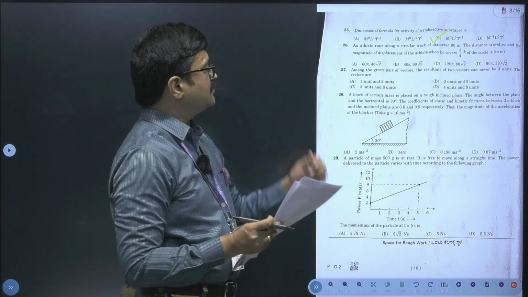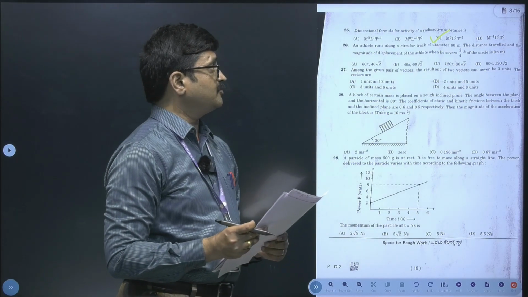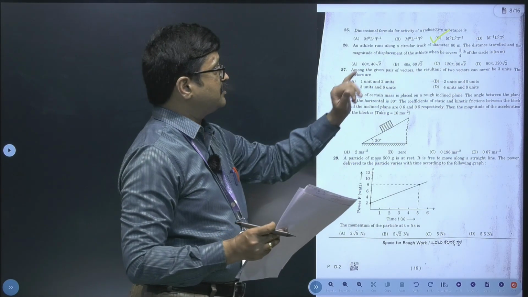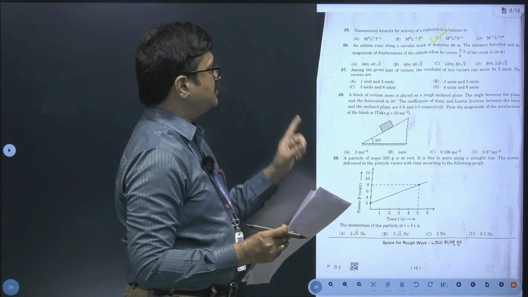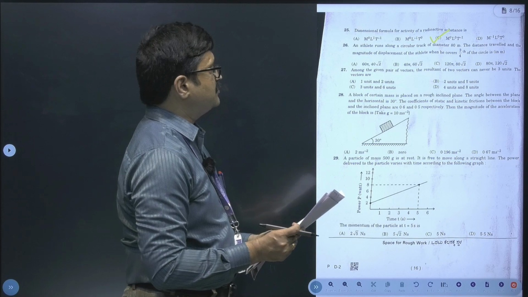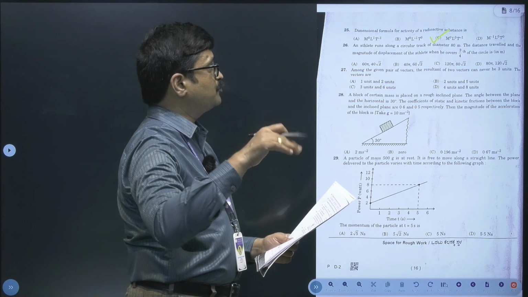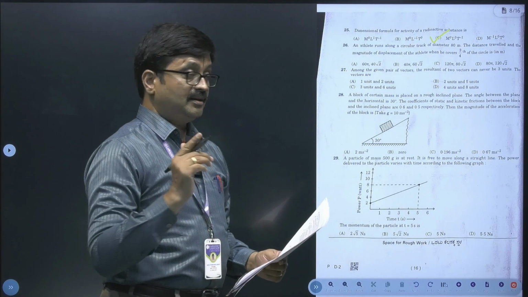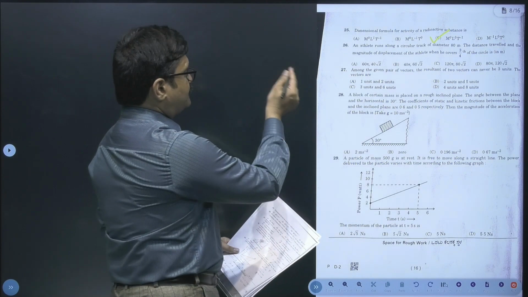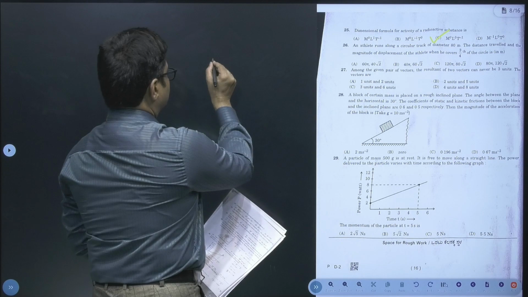An athlete runs along a circular track of diameter 80 meter. The distance travelled and the magnitude of the displacement of the athlete when he covers 3/4 of the circle is... Now note that the diameter of the circle they have given. So the diameter is 80.